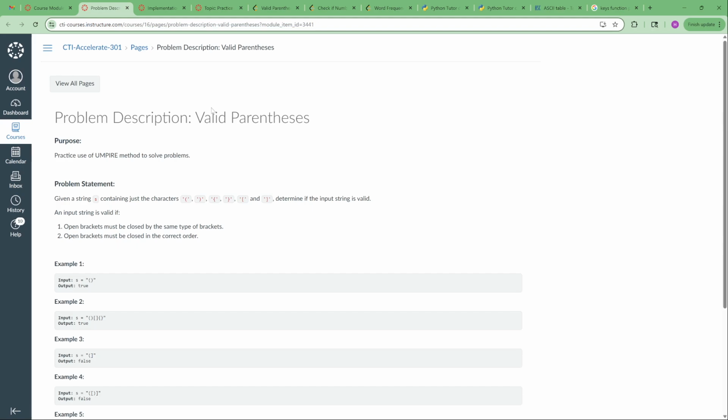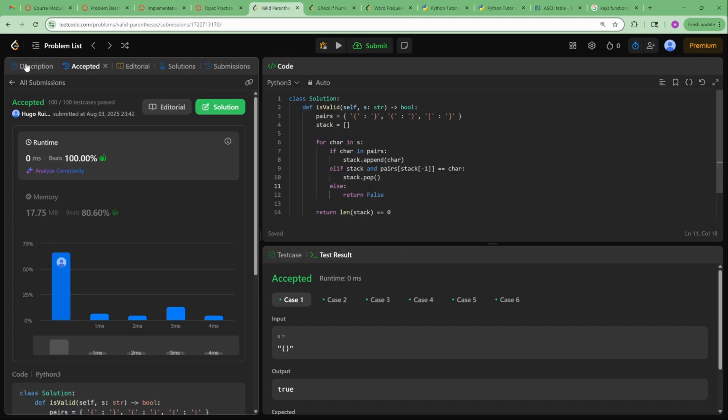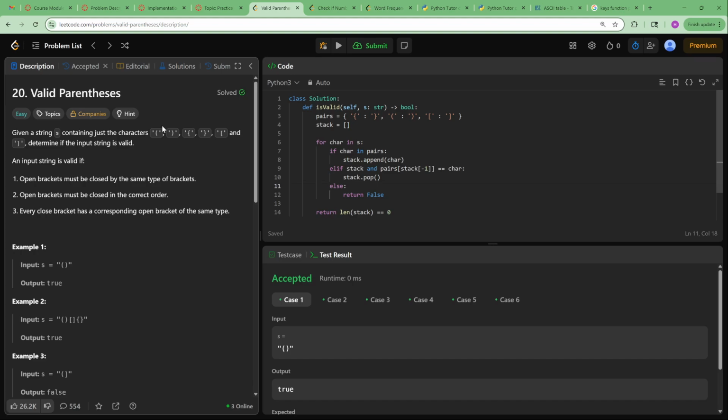This is Valid Parentheses, a pretty simple problem. All you're basically doing is confirming whether or not the parentheses are valid. Parentheses are considered valid if an opening bracket is closed by the same type. Opening brackets must be closed in the correct order. I'll get into that in a little bit. Every closed bracket has a corresponding opening bracket of the same type.